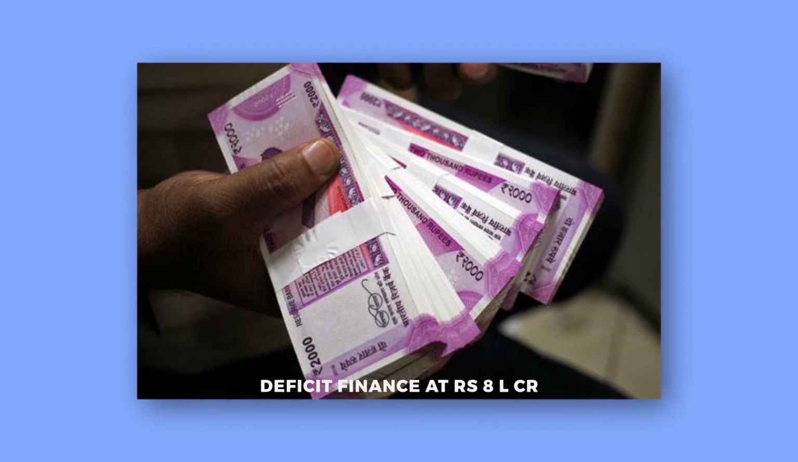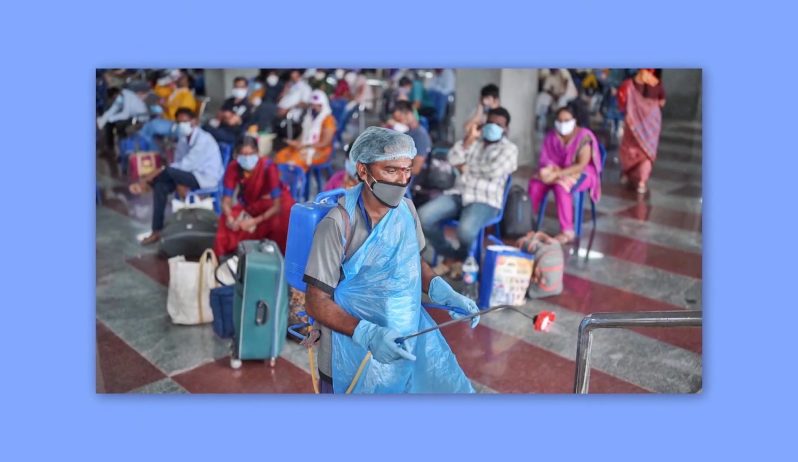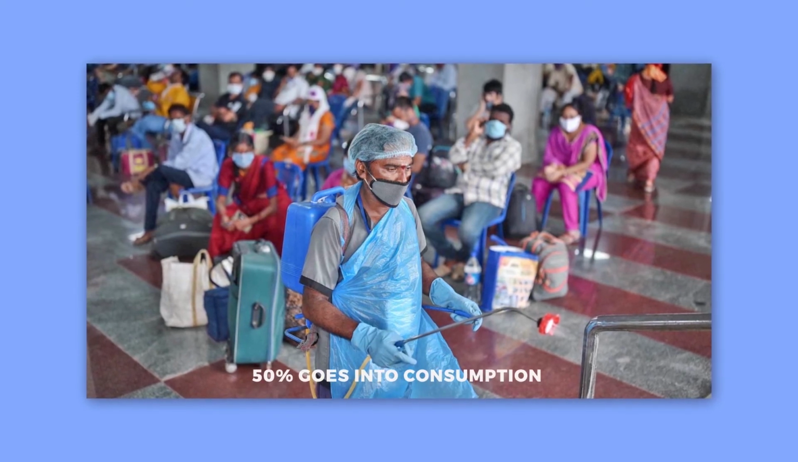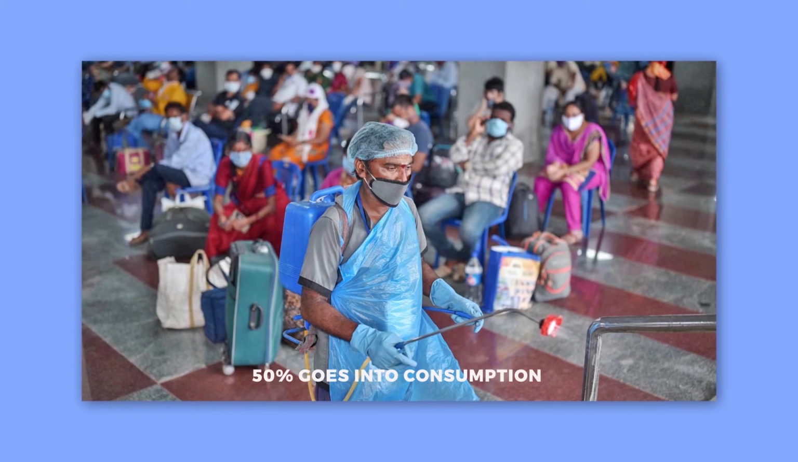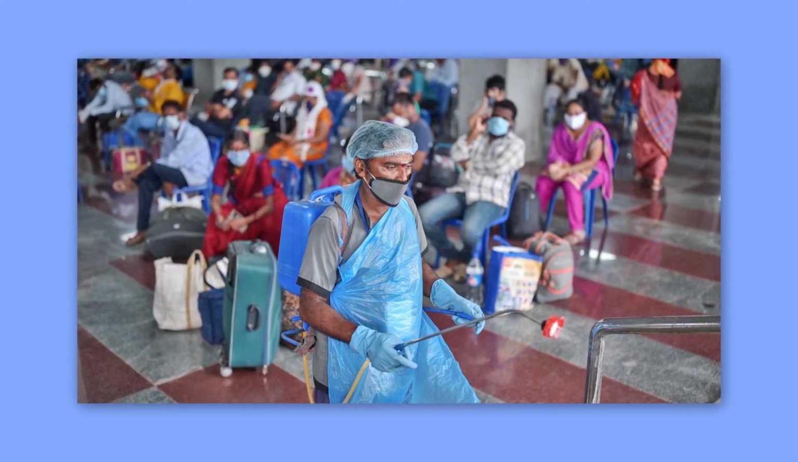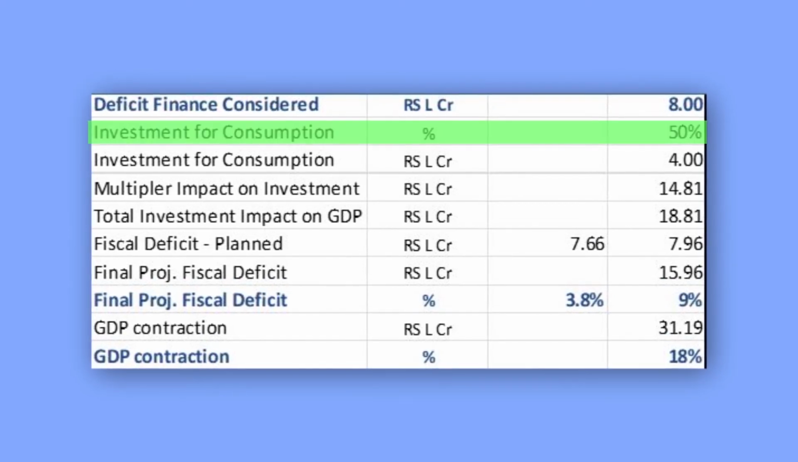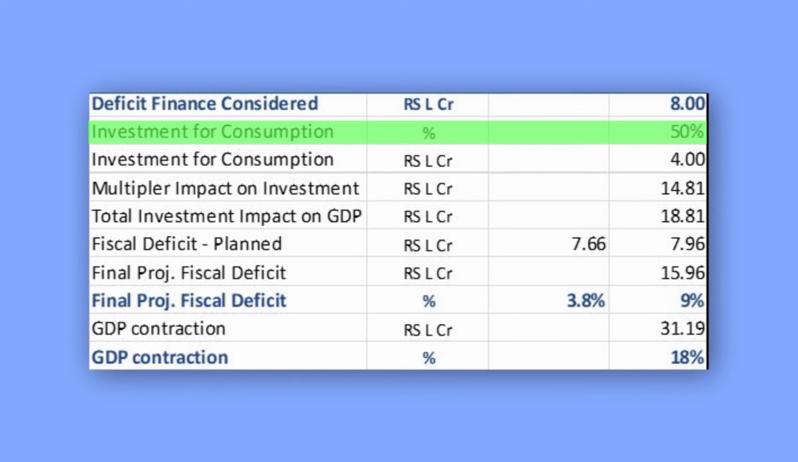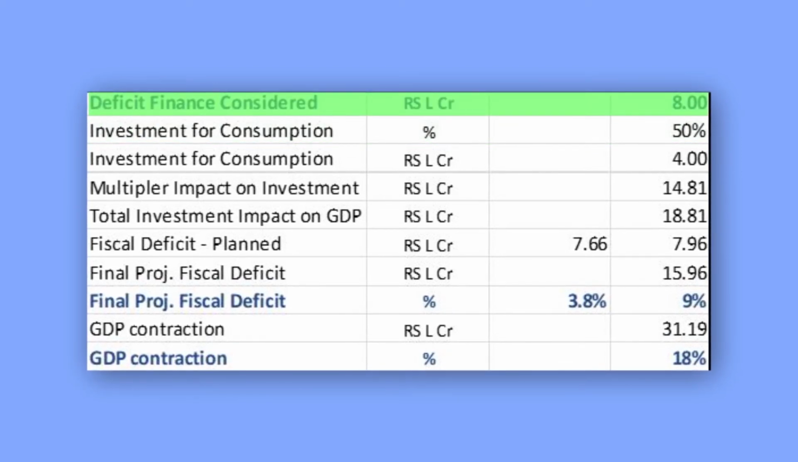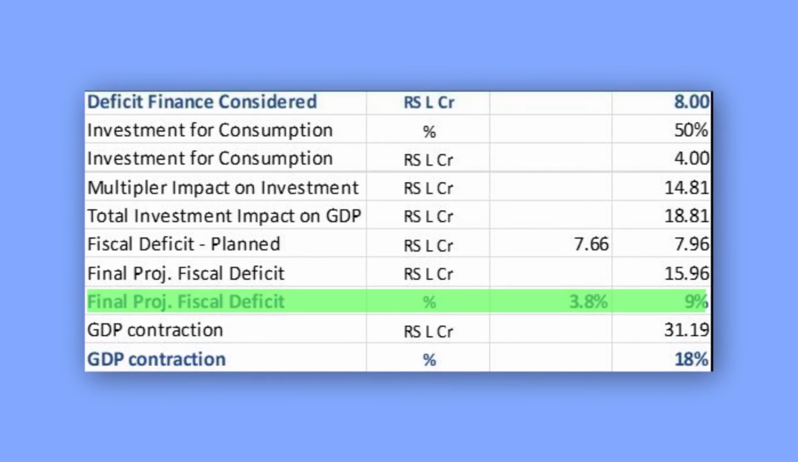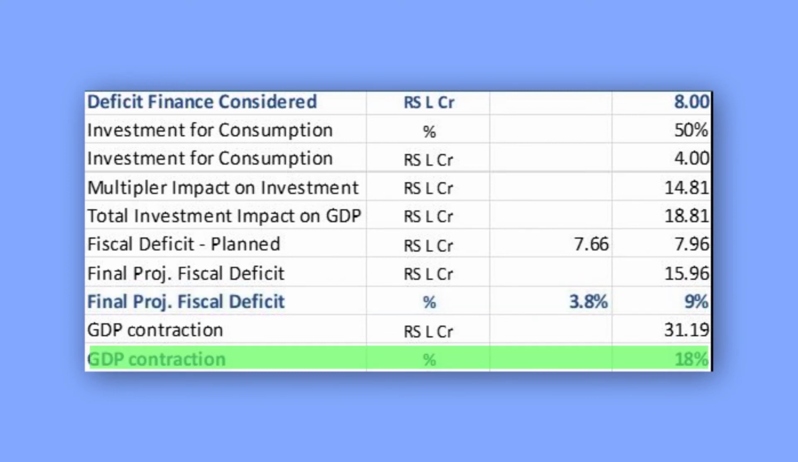And also considering the grim situation of COVID and the migrant and poor workers, government may be forced to direct a major portion of its spending towards direct consumption. So let's assume 50% of the additional spending goes towards direct consumption, and we have additional spending of 8 lakh crore rupees available with the government. In this scenario, the government gets to hit a fiscal deficit of 9%, but the GDP contraction is much larger at 18%.